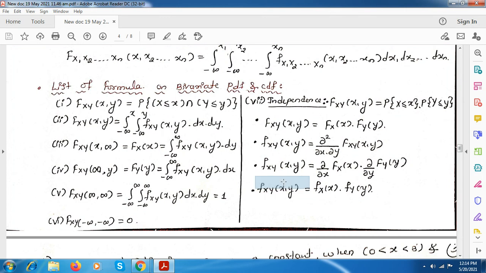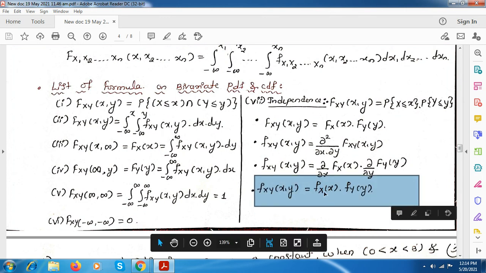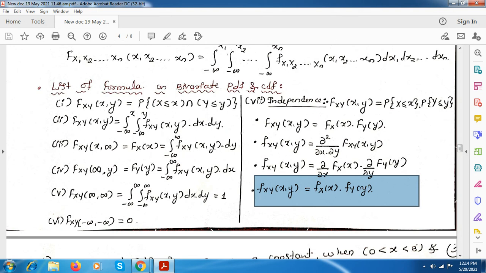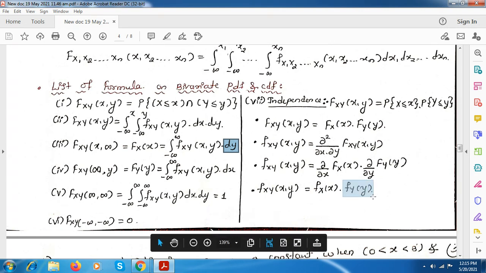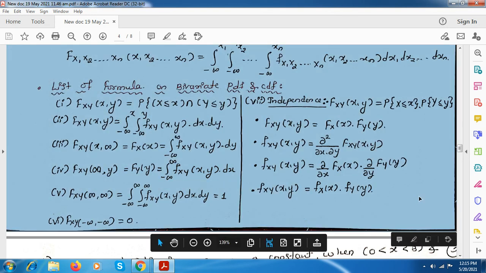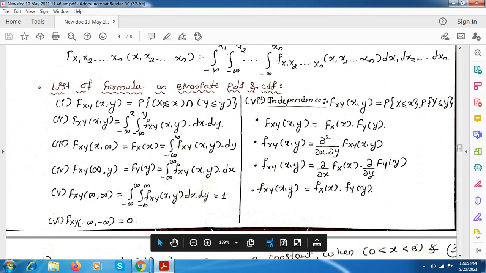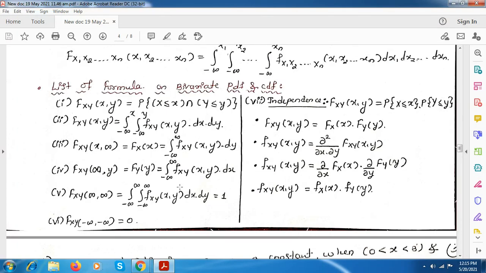You just note down all these formulas. Here f_X of x is the integration from minus infinity to plus infinity of f_XY of x comma y with respect to dy. And f_Y of y is this formula, where with respect to dx we integrate. So till now we have seen all these formulas. Properties and independence are also included, and f_X of x and f_Y of y are the marginal PDFs.